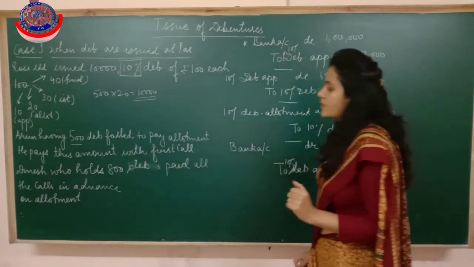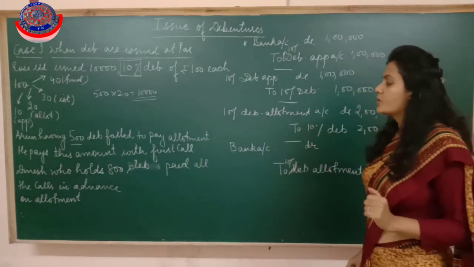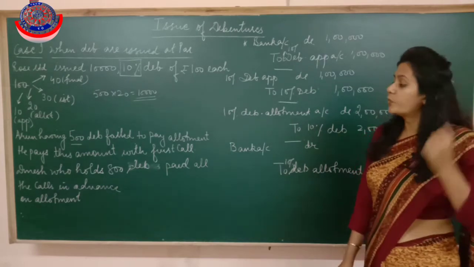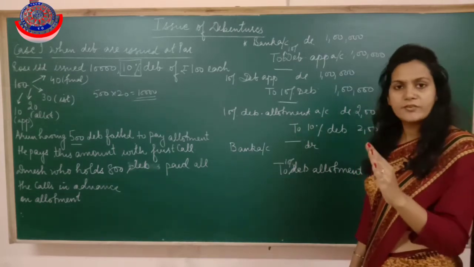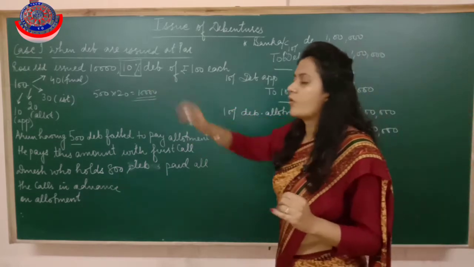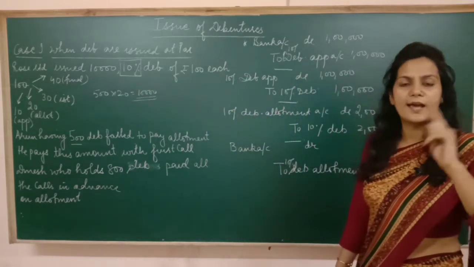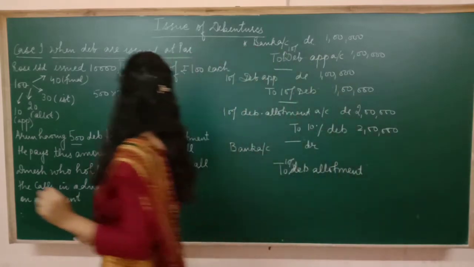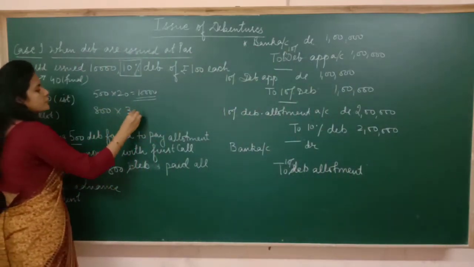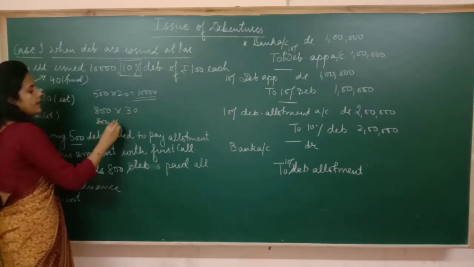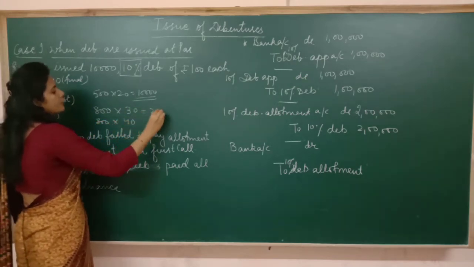Then the next is, Dinesh, who holds 800 debentures, paid both the calls to us in advance. Both the calls means first call as well as final call. So it means Dinesh having 800 debentures paid first call of rupees 30 and final call of rupees 40.